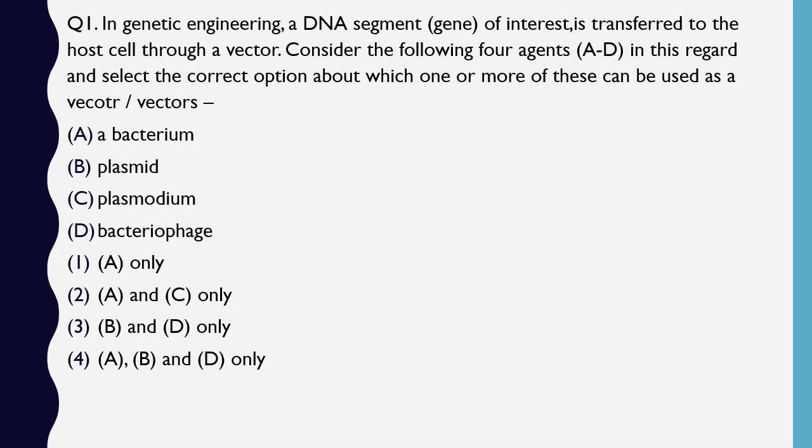You have to tell out of these which all can be used as a vector: Bacterium, Plasmodium, plasmid, bacteriophage. So the correct answer is option 3. B and D are used as vector, that is plasmid and bacteriophage can be used as a vector.